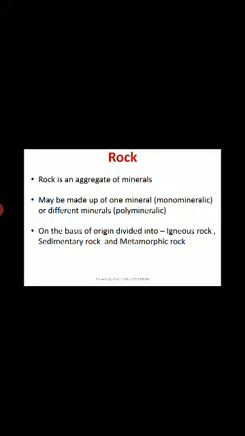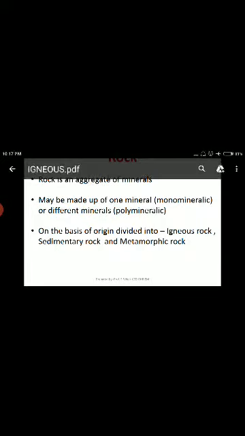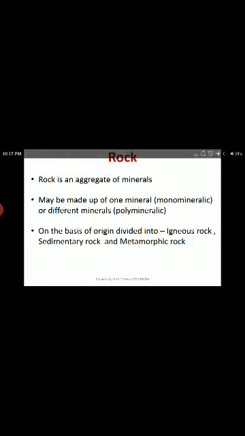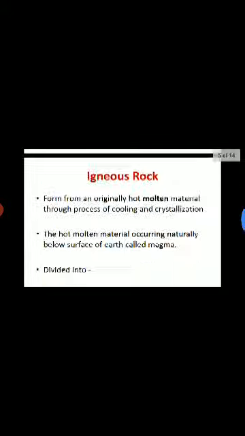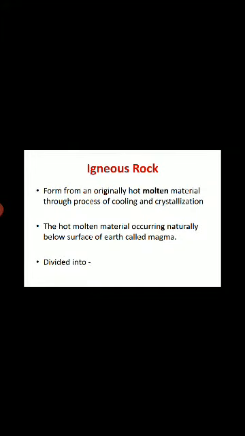A rock is a naturally occurring solid mass or aggregate of minerals. It is categorized by the minerals included, its chemical composition and the way in which it is formed. On the basis of origin, rocks are divided into igneous rock, sedimentary rock and metamorphic rock. Today's session will cover the basic things, formation, types, classification and uses of igneous rock. So our today's topic is igneous rock.